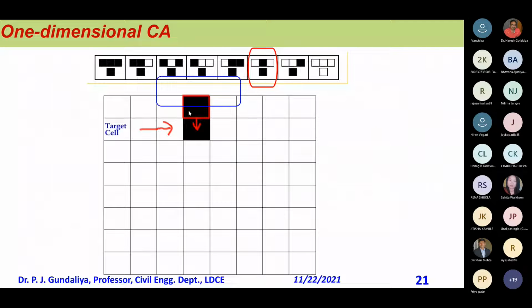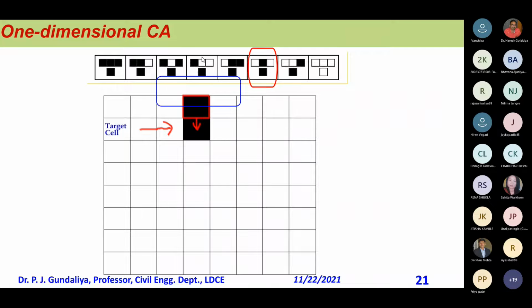So it is something like that. Say this is the simple one. I try to make this our array. This is time step 0, then 1 second, 2 second, 3 second, 4 second, something like that. And now you see, what is the reaction next time? This particular cell has both sides white, it becomes black. Both sides white, it becomes black. Now, what about this cell? This side is black, this side is white, it becomes black.